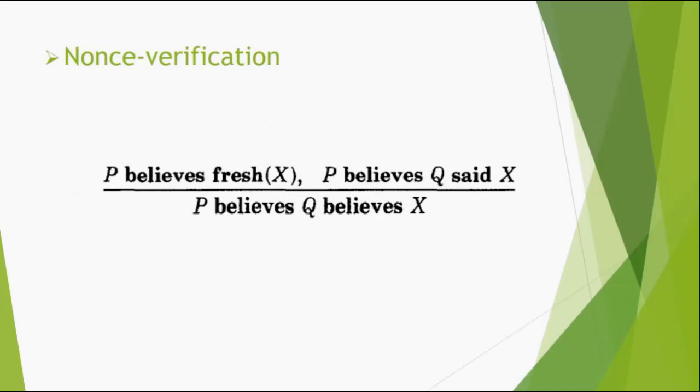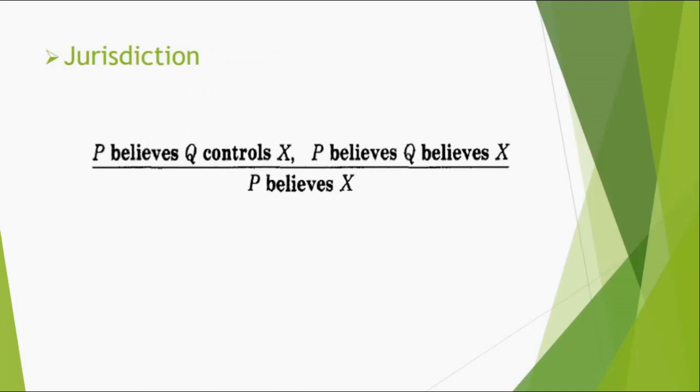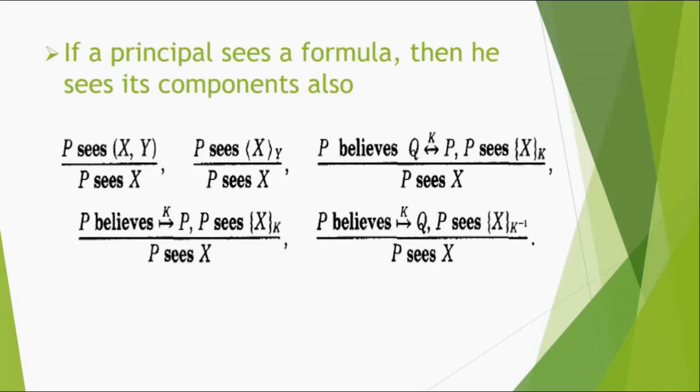Nonce verification rule: if P believes that the statement X is fresh, that is, the statement X was not sent to anyone before, it is totally fresh, and if P believes that Q sent the statement X, then we can say that P believes Q believes X. So we have the jurisdiction rule: if P believes that the statement X is controlled by Q, that is, Q has the full jurisdiction over X, and if P believes that Q believes X, then we can say that P believes X. If a principal sees a formula, then he sees its components also, and for example, if P sees the statement XY, then he also sees the statement X.